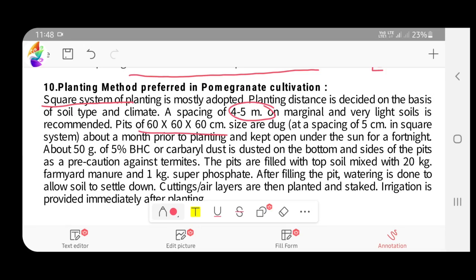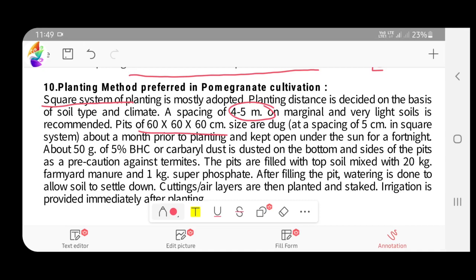The pit has to be dug a month prior to planting, so that it will be kept open to the sunlight and solarization will be done. All the eggs and other materials that cause damage to the plant will be killed in the sun. So we have to dig the pit at least 1 month before planting. It is 5 by 5 meter in normal planting, and 60 centimeter cube in the square system of planting.